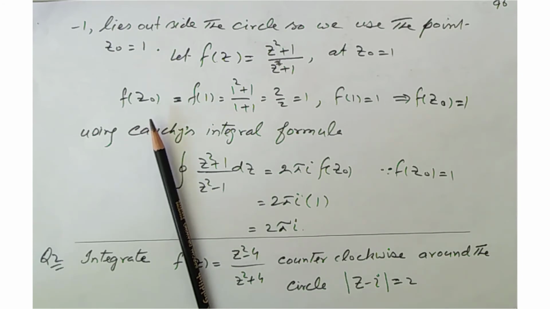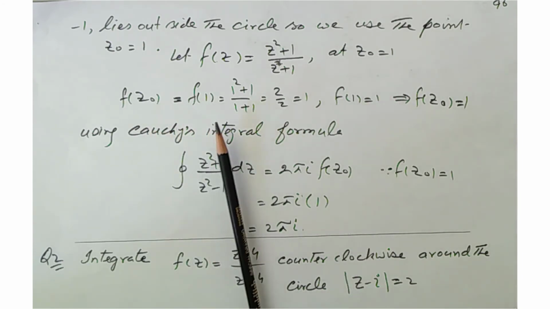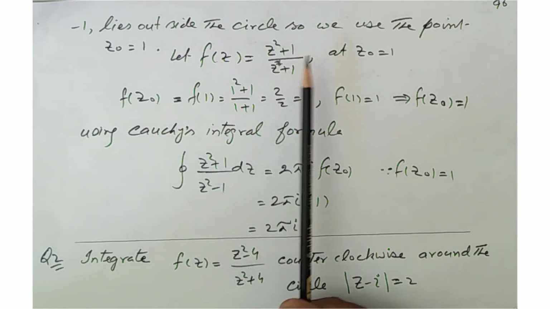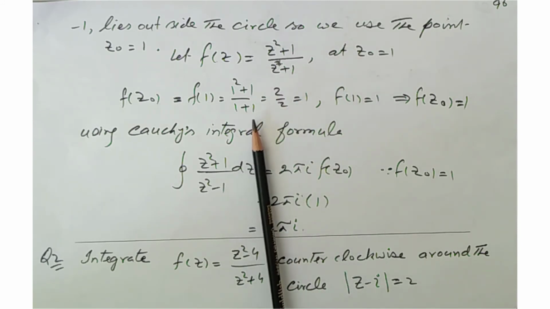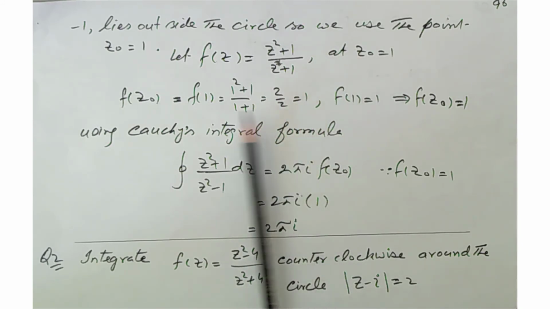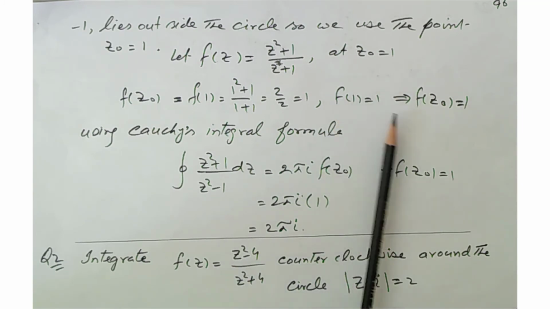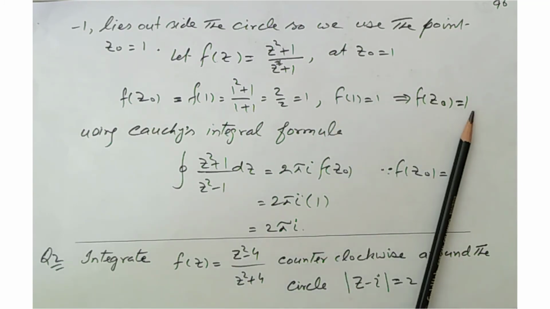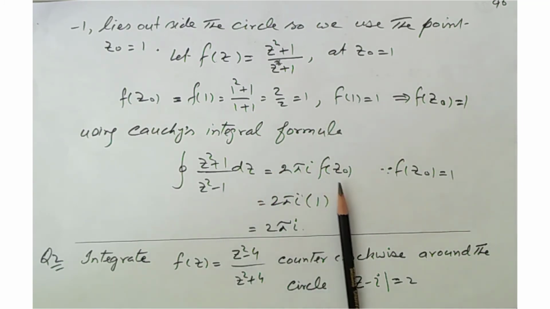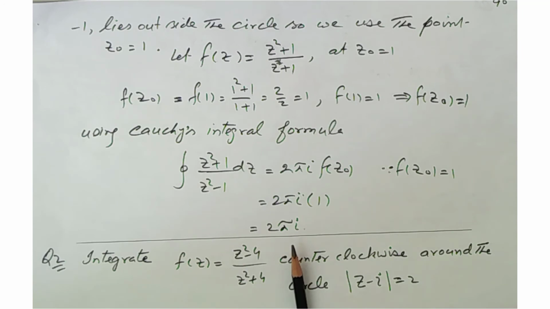Now f of z naught at z equal to 1 becomes 1 square plus 1 over 1 plus 1. This will become 1, so f of 1 equals 1. This is the value of f of z naught. So using the Cauchy integral formula, we put here the value of f of z naught, which is equal to 1, and we get the result 2 pi iota.